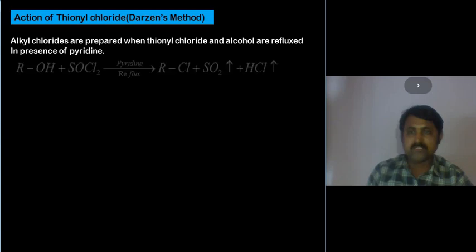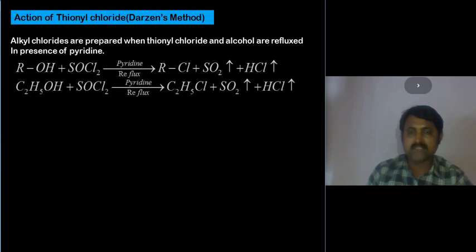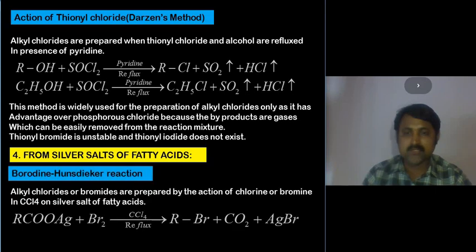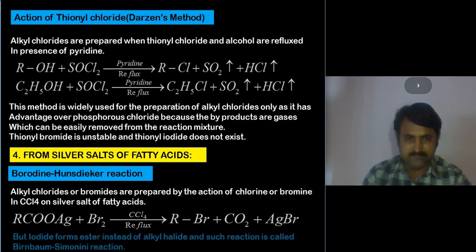Moving on to Darzens' method, alcohol reacts with thionyl chloride, refluxing with pyridine, to form ethyl chloride. Here SO2 and HCl are both gases which can be easily separated out. That is why this method gives a pure form of haloalkanes. Silver salts also give haloalkanes; this is called the Borodin-Hunsdiecker reaction, where we take the silver salt of a carboxylic acid with bromine in CCl4 to get bromoalkanes. This can also be called a decarboxylation reaction.